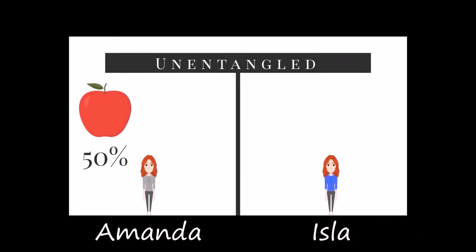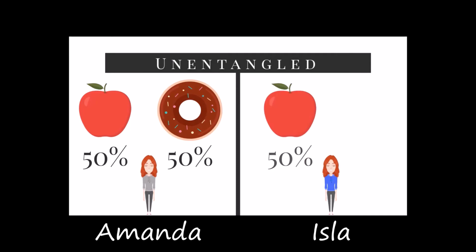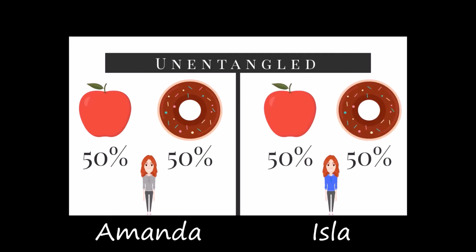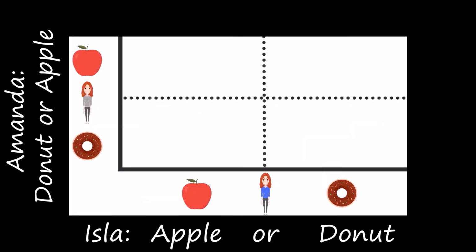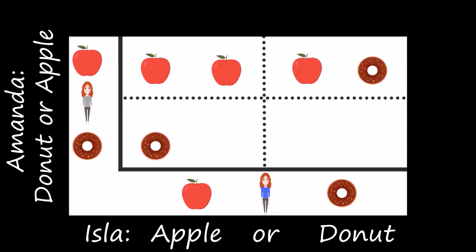When both sisters choose independently, each has a 50% chance of choosing an apple and a 50% chance of choosing a donut. Creating a chart to describe all possible combinations of outcomes of each system reveals that there are 4 equally weighted possibilities. Both choose an apple, Amanda chooses an apple and Isla chooses a donut, Amanda chooses a donut and Isla chooses an apple, or both choose a donut.